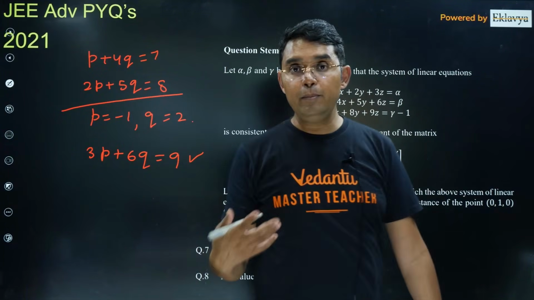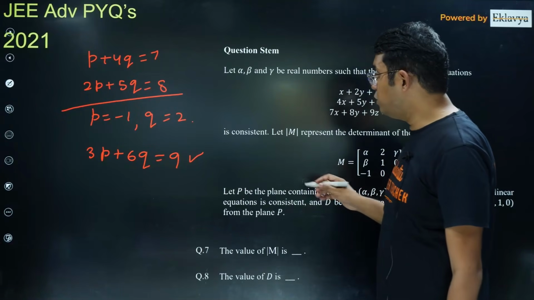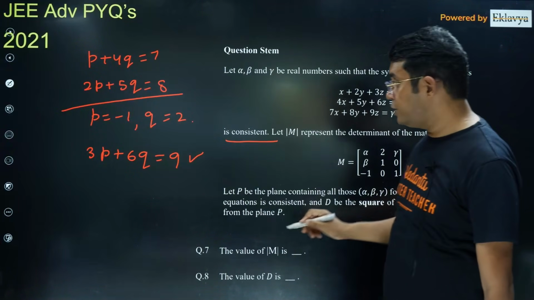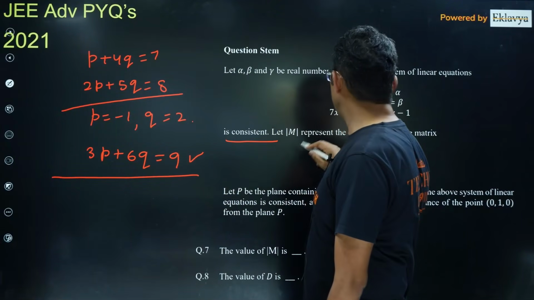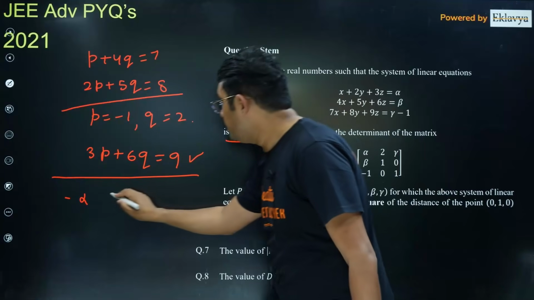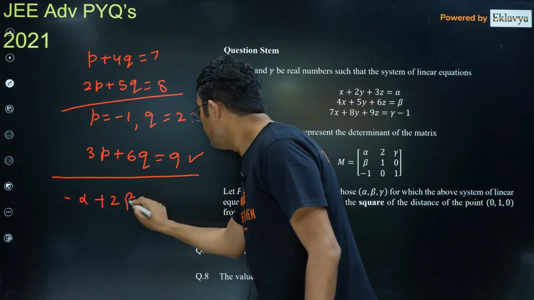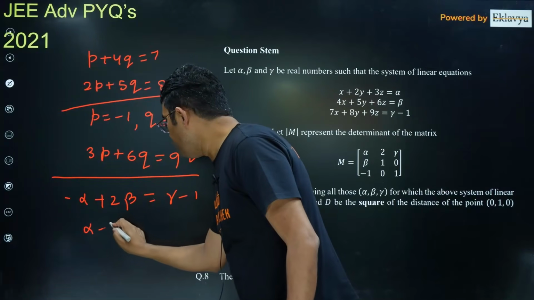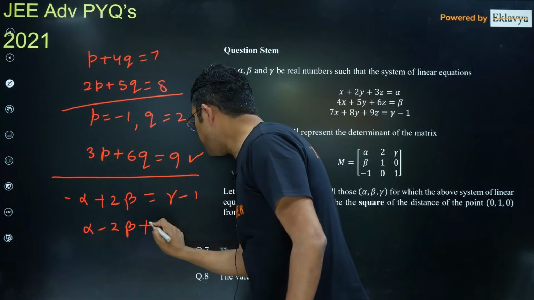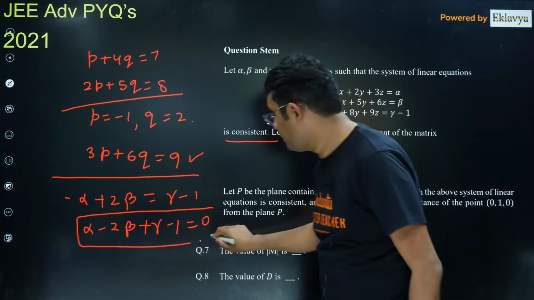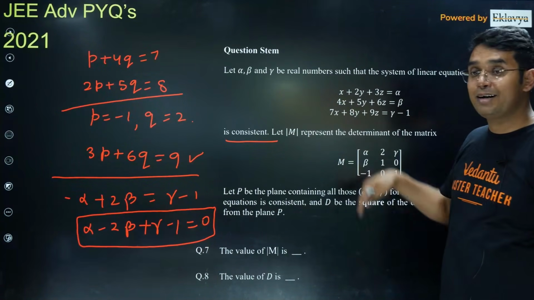That means it will be having infinitely many solutions if we want it to be consistent. And for that, this alpha, beta, gamma should have a relation. You will multiply minus 1 with alpha, you will multiply 2 with beta, and that should be equal to gamma minus 1. So it becomes alpha minus 2 beta plus gamma minus 1 is equal to 0 is the relation, if we want this to be consistent.